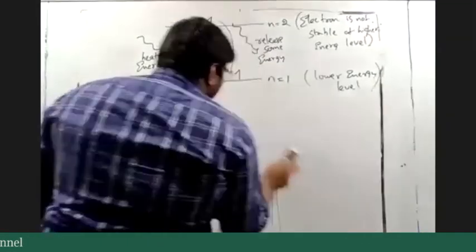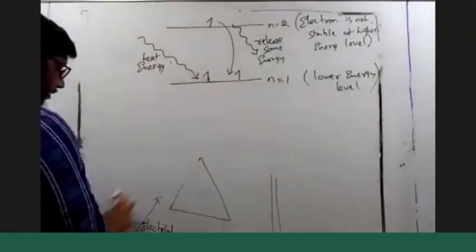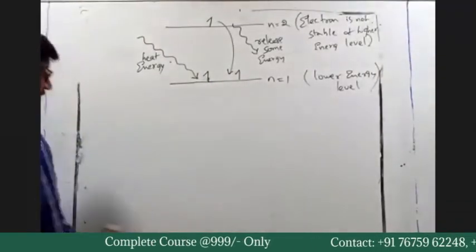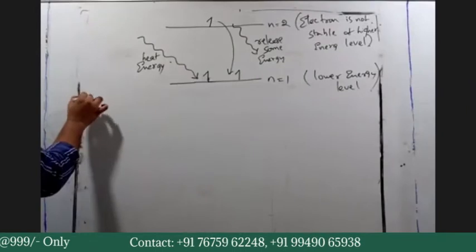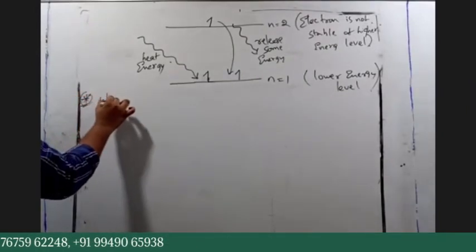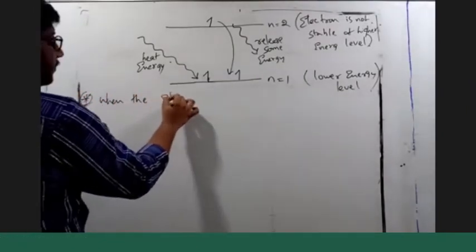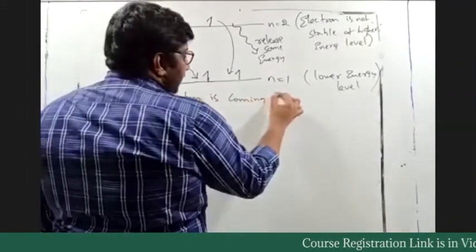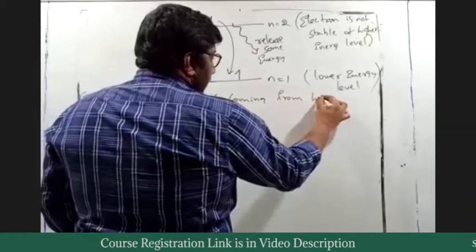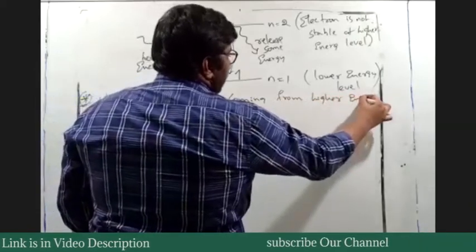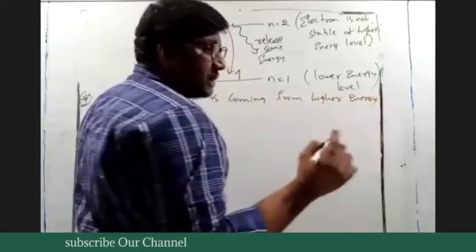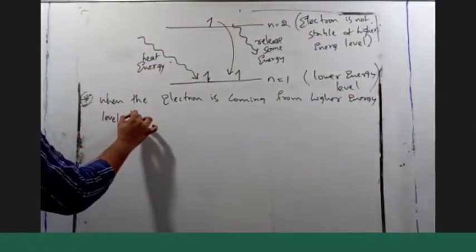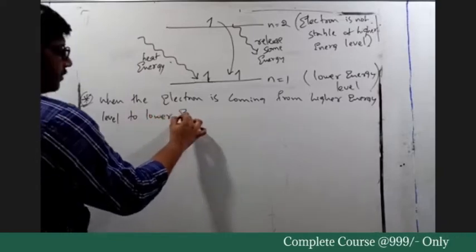So how is it in the form of light? How do you know? Because we observe the graph. We again have a screen, right? So when the electron is coming from higher energy level to lower energy level, write the notes parallelly, okay?